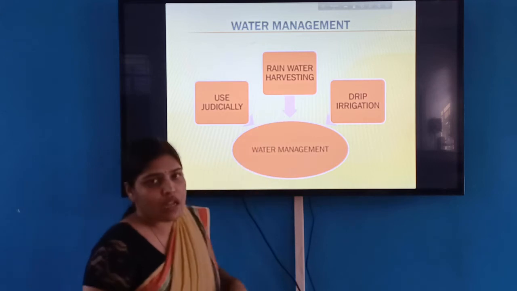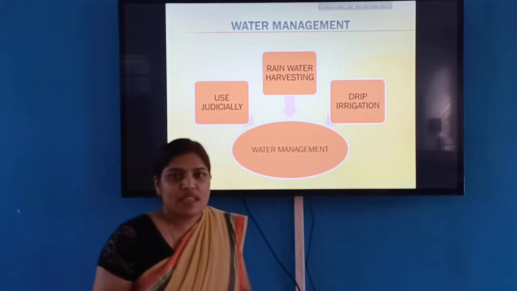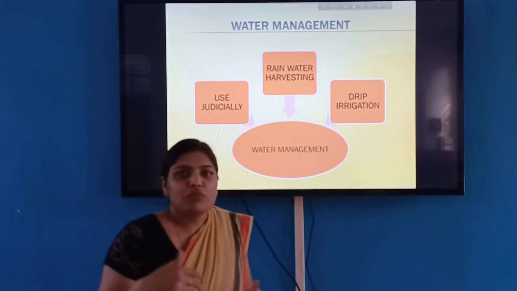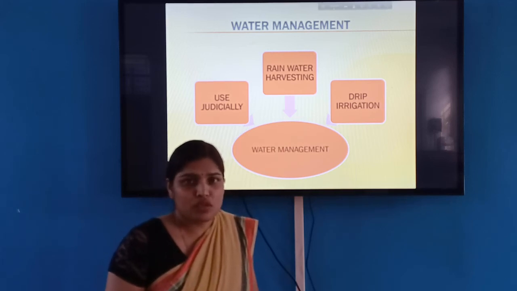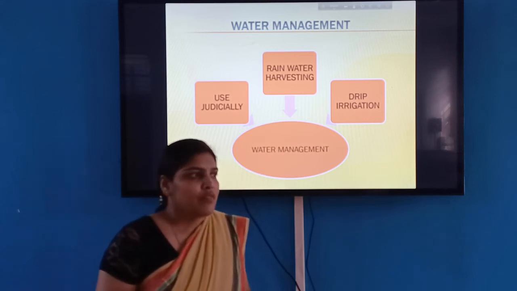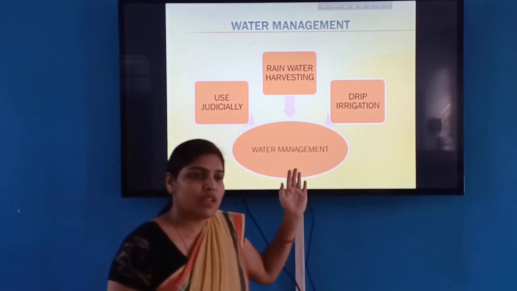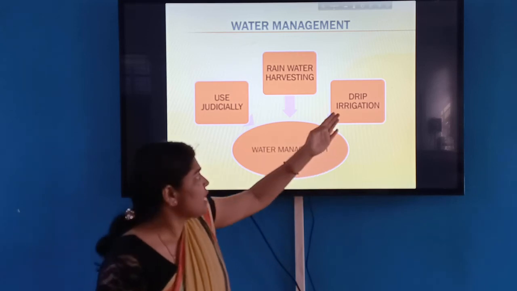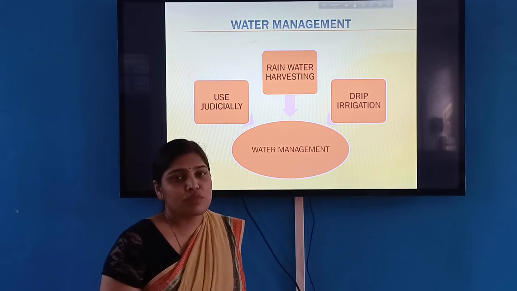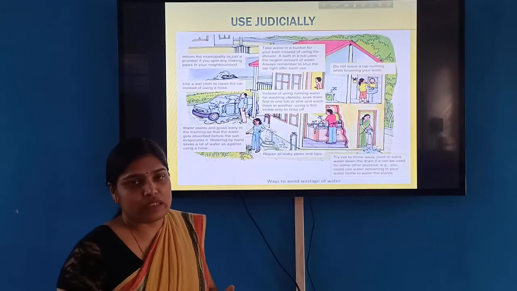Next is rainwater harvesting. The rainwater flows to the river and then to the ocean, and it becomes saline, and we do not get it back again. We can only get fresh water by rain. So if we conserve it, it will be very good for us and save water. Then next is drip irrigation. Some modern methods of irrigation are very good for conserving water. Let's discuss all these processes in detail.